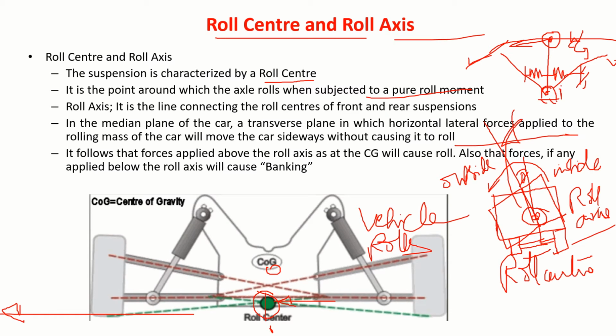You can consider this is a roll center. This you can call the center of gravity. Center of gravity is above these things. Instead of that, if the center of gravity is here, it will oscillate like this.